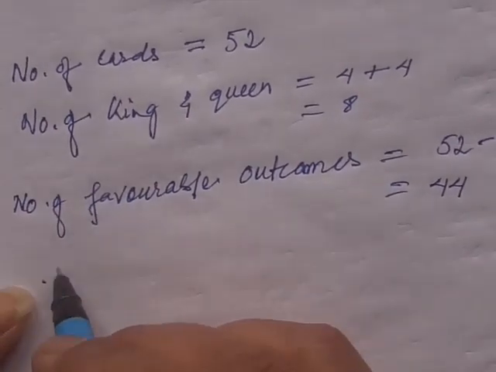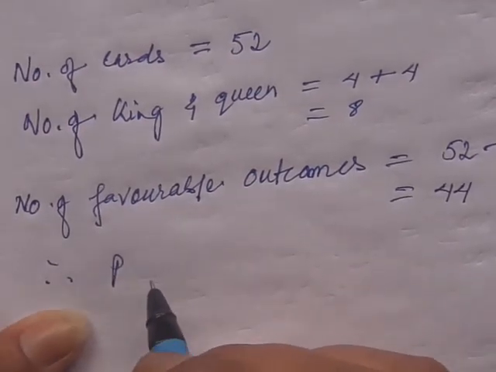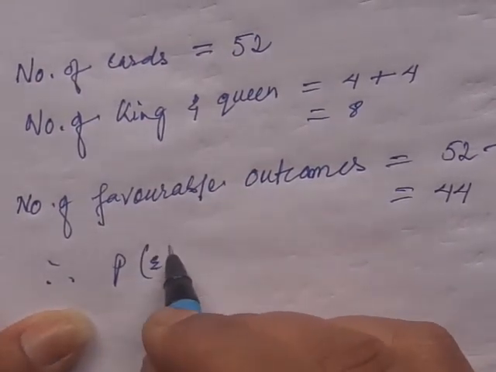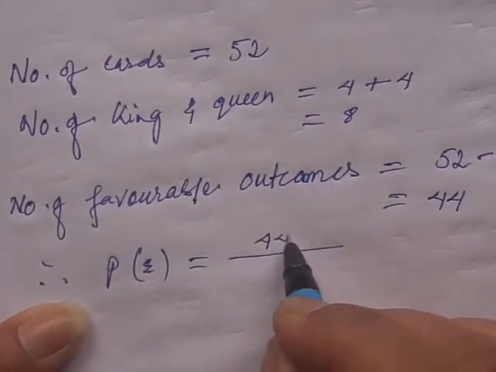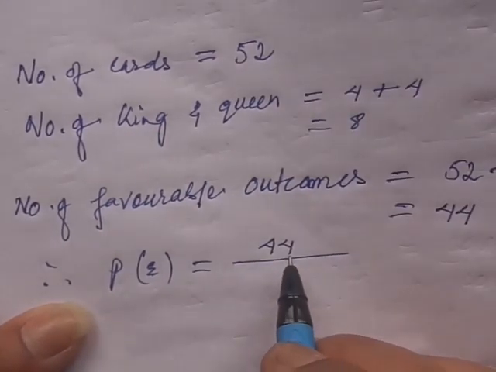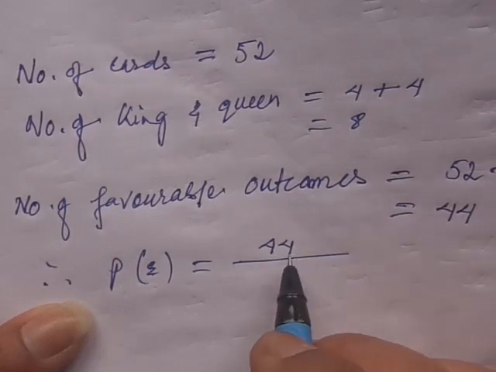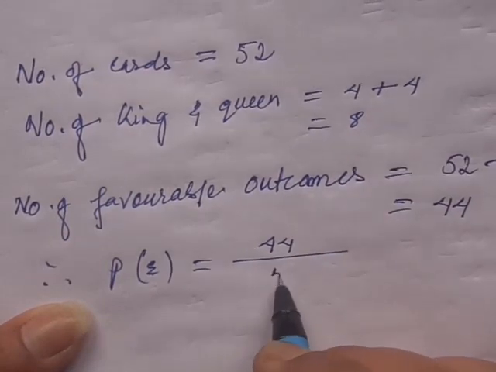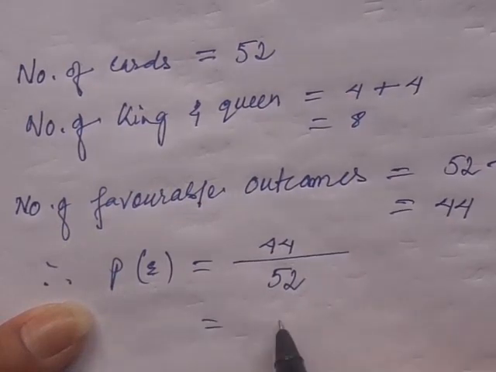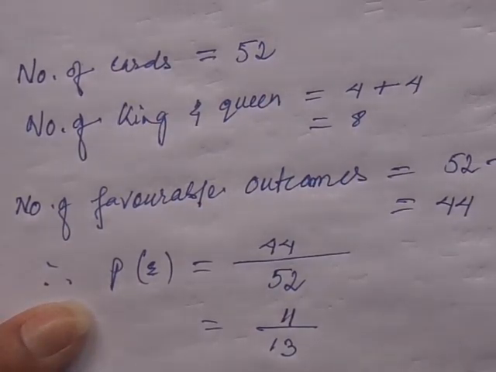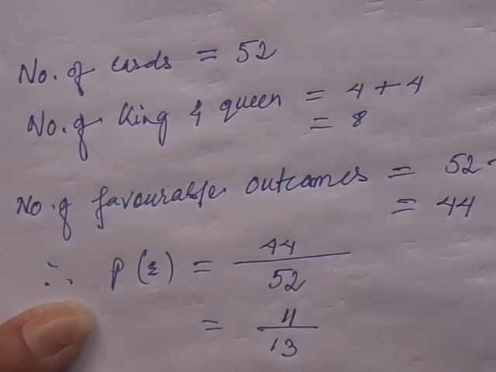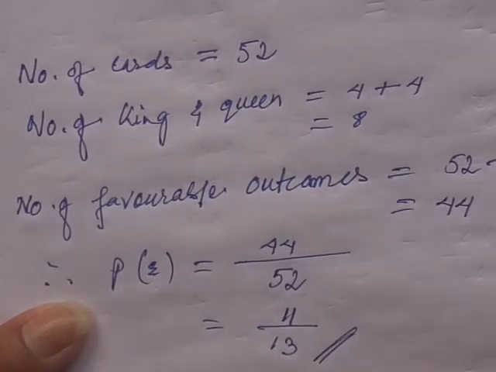Therefore the probability of this event E is equal to the number of favorable outcomes, which is 44, meaning there are 44 cards that are not king and queen, out of 52. So we can cancel and get the answer 11 by 13. So the probability of getting a card which is not king, not queen is 11 by 13.